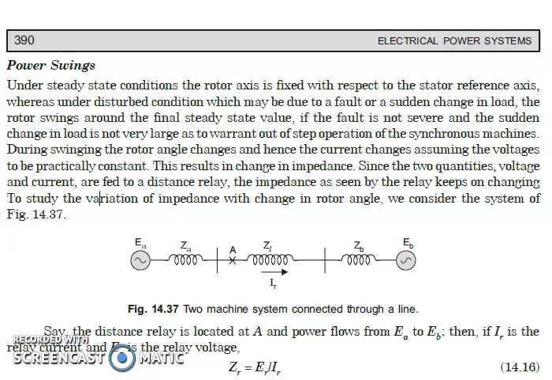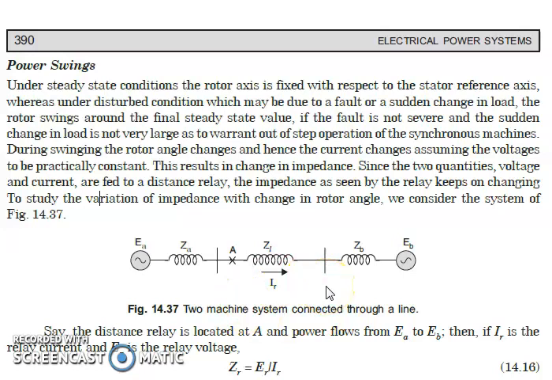Now let us consider a two machine system connected to a transmission line of impedance ZL. This ZL is the impedance of the transmission line. Now EA and EB are the generator voltages at the two ends, and we assume that the system is purely reactive.